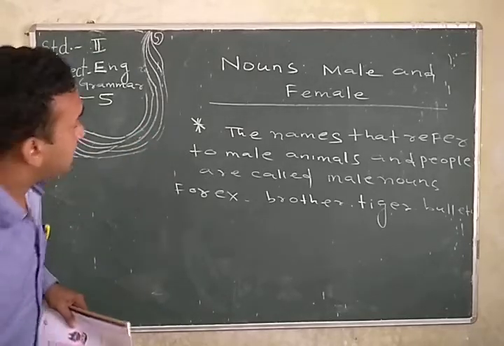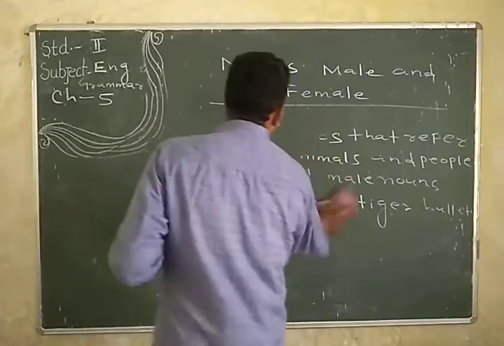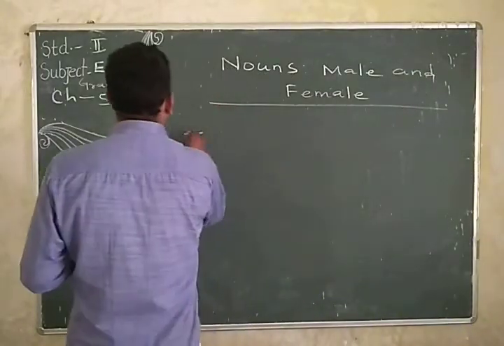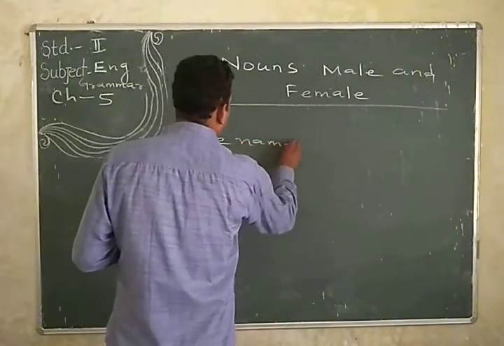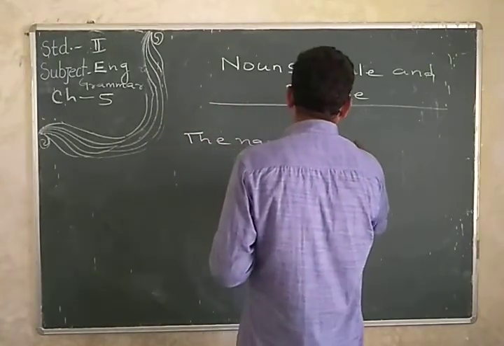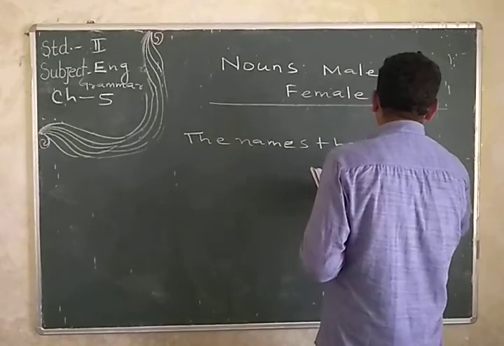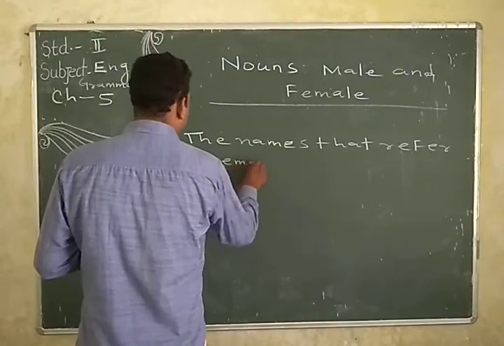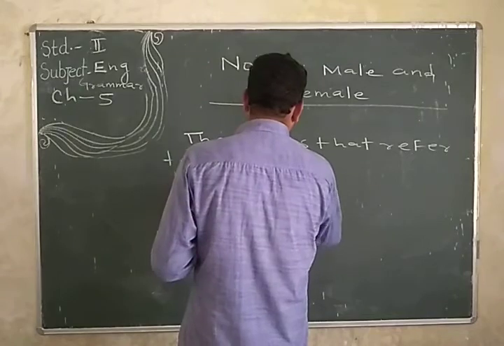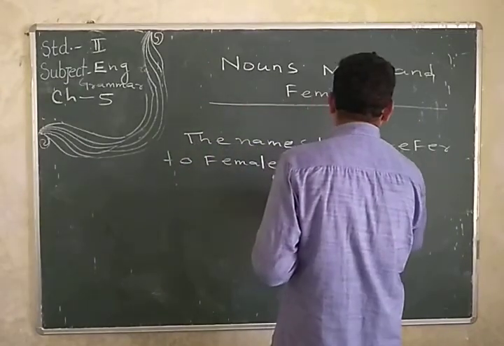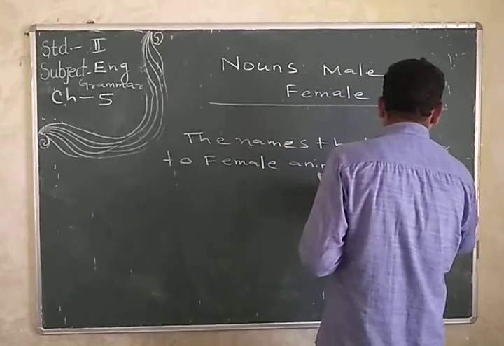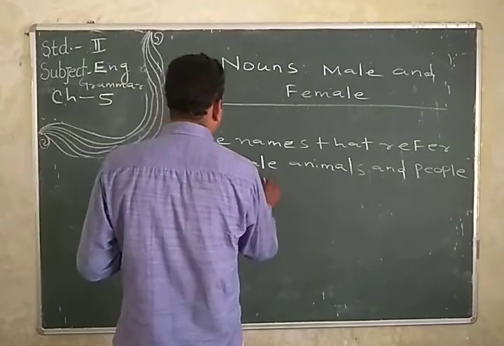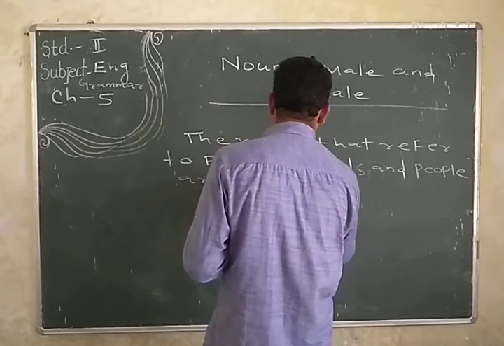Then second thing, what is the female? Just write in your copy: the names that refer to female animals and people are called female nouns.